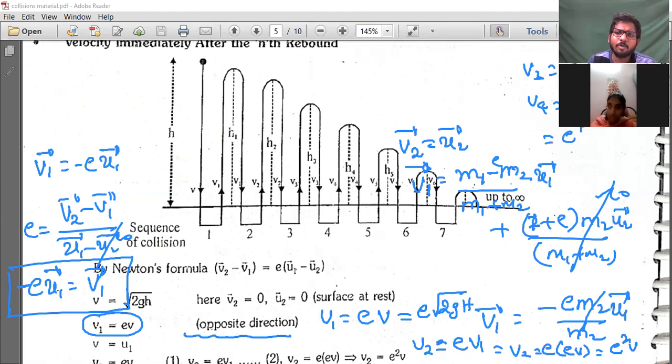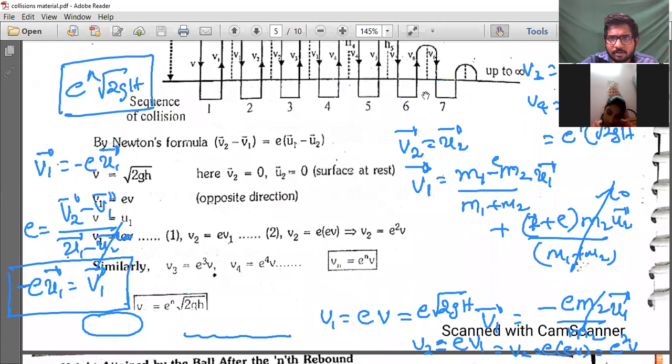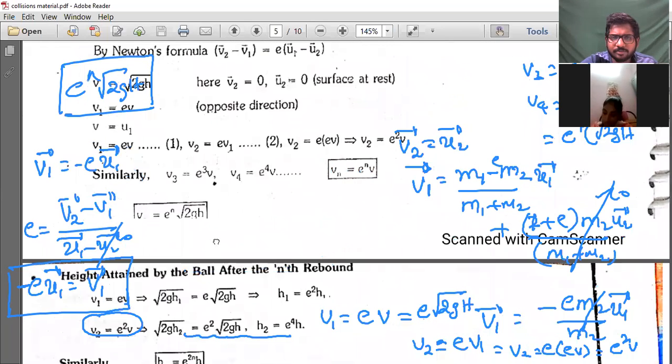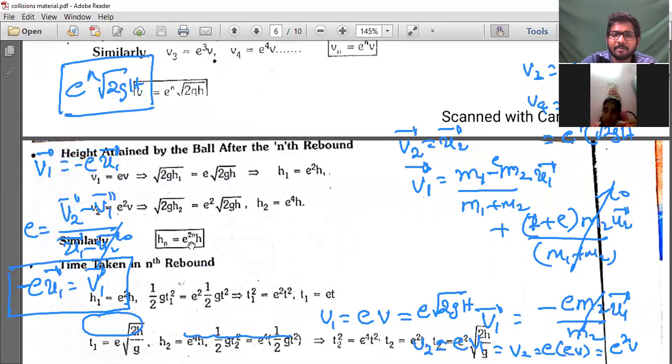That is E power 4 into V, where V is nothing but root 2gh. If h is given, that means the velocity is E power n root 2gh. In this way, you can solve these questions. E power n root 2gh. Did you understand? Yes, sir. Like that, height also you can find easily: E power 2 and h will become the height.